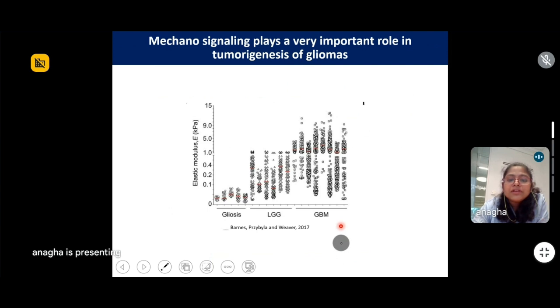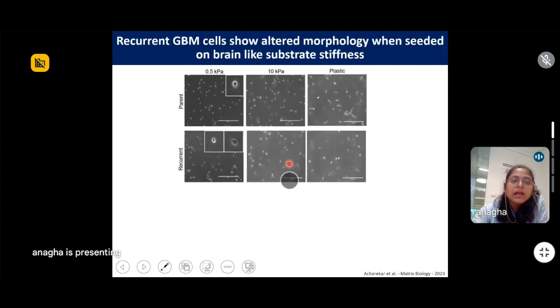And the first thing that was observed was that between parent and the recurrent cells, the morphology was different when they were grown on softer substrate. Where the parent cell showed only circular morphology, the recurrent population showed two distinct morphologies, where 50% of the population were circular and 50% were elongated.